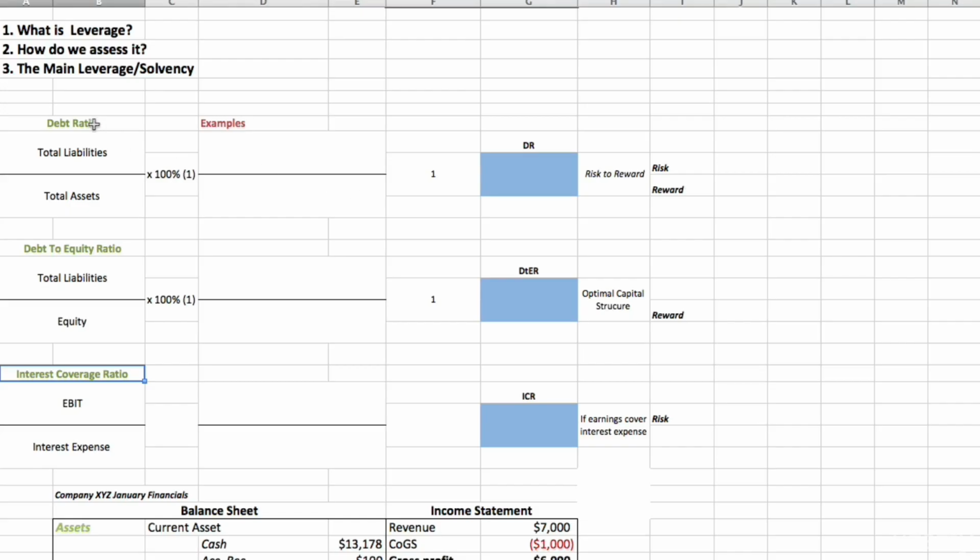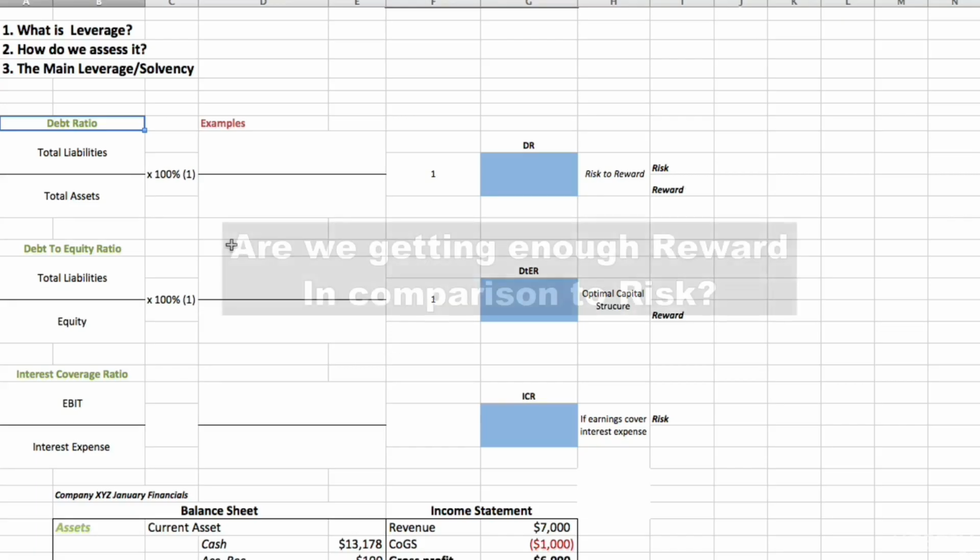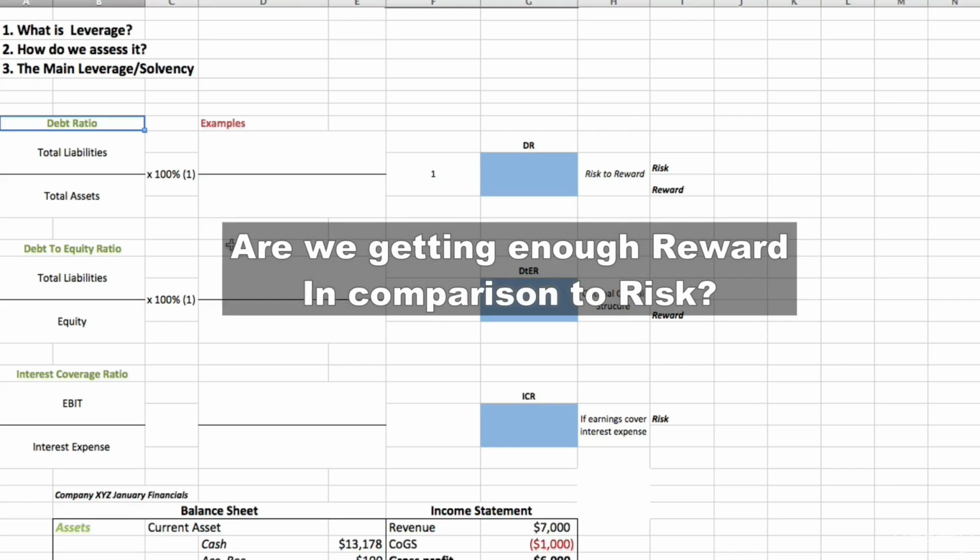Now, the leverage ratios help us to assess, for every level of risk, whether we are getting the right reward. In other words, when we invest in a company, we know that that company is in some way risky.